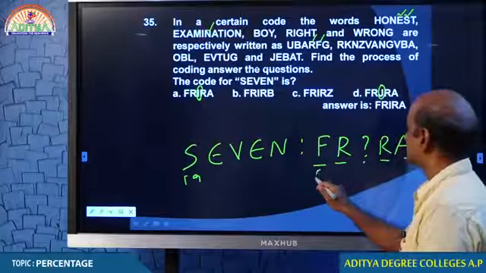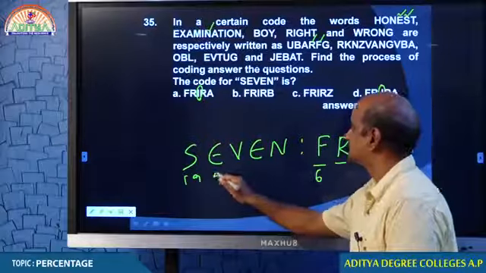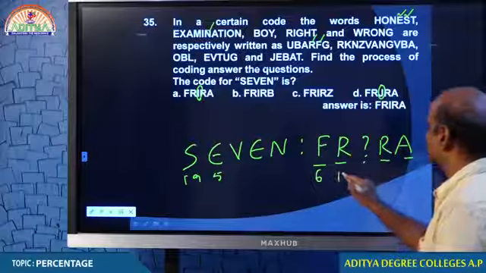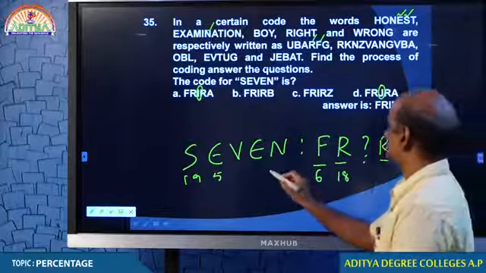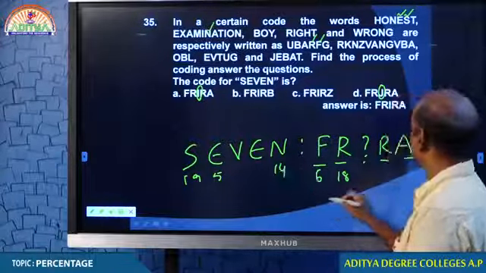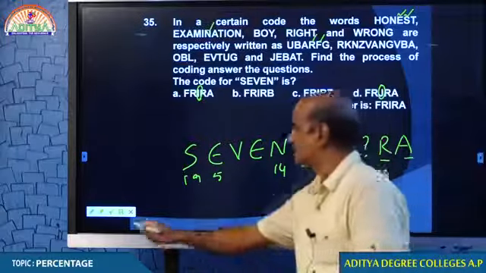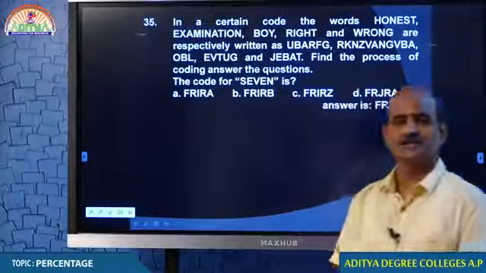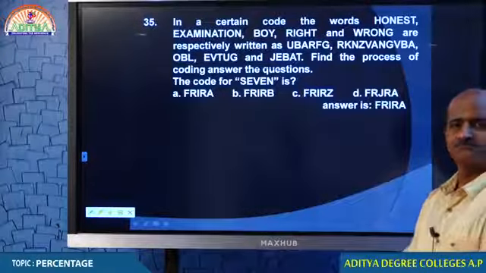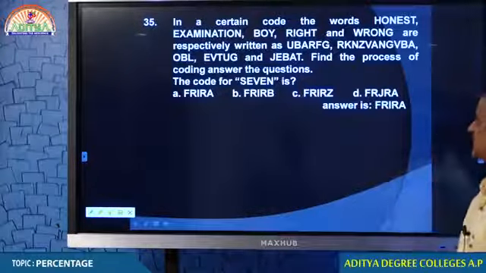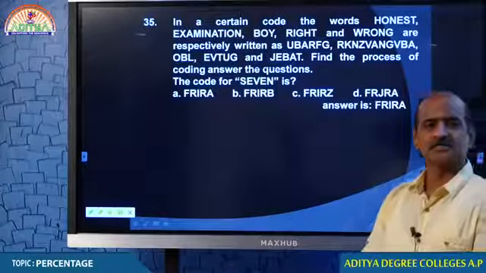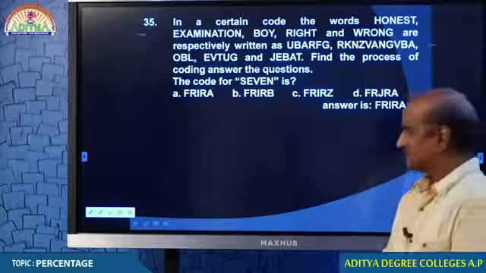This is 6. This is 5. This is 18. This is 14. This is 18. Oh, very interesting. Alternately, addition and subtraction is happening. Therefore, we can straight away put your answer FRA. Next question.